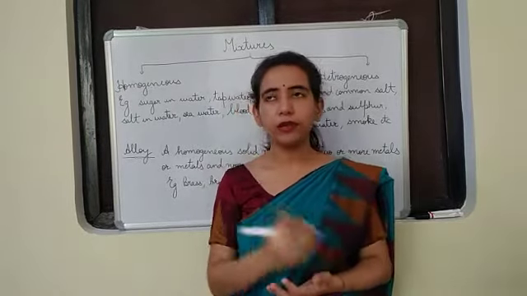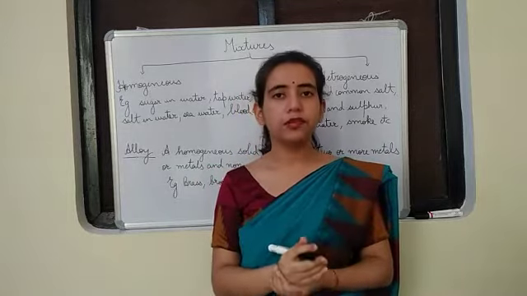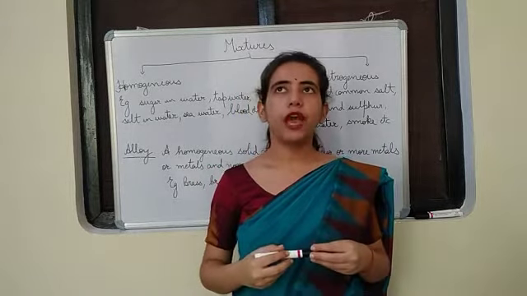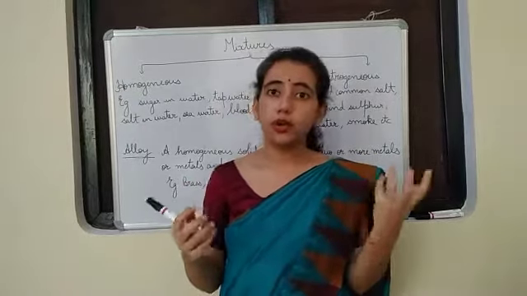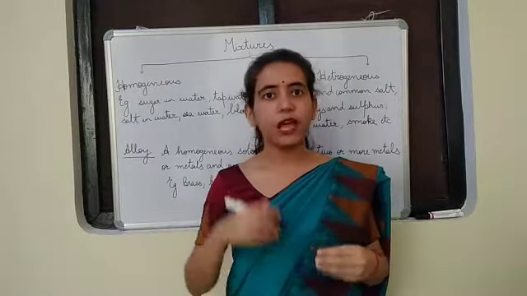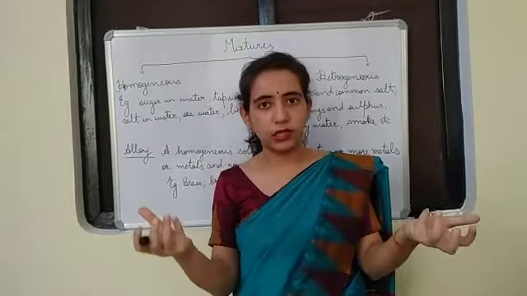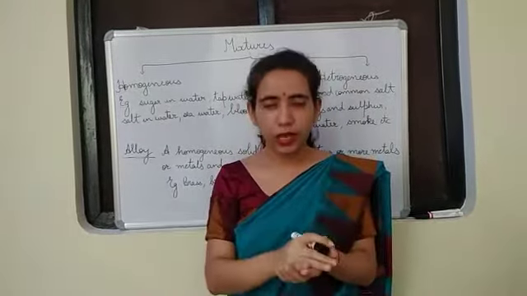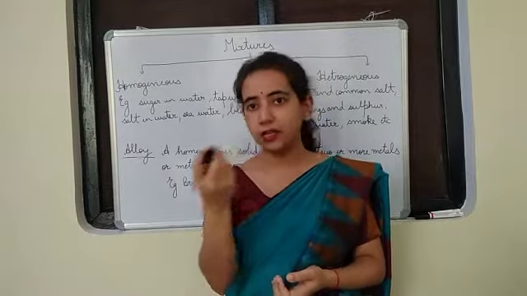An alloy can be made by mixing two metals. And how do we mix them? First we will liquefy. Suppose we have to mix iron and gold, then we will have to liquefy both. We will liquefy iron, we will liquefy gold, and then we will mix them together. And when they solidify, they will form an alloy of iron and gold.